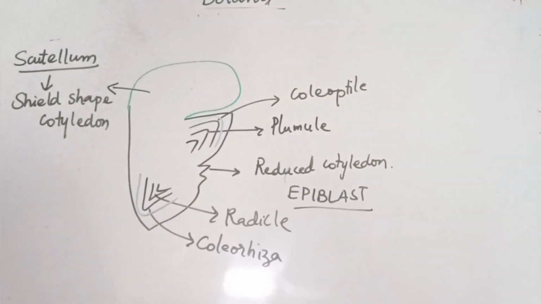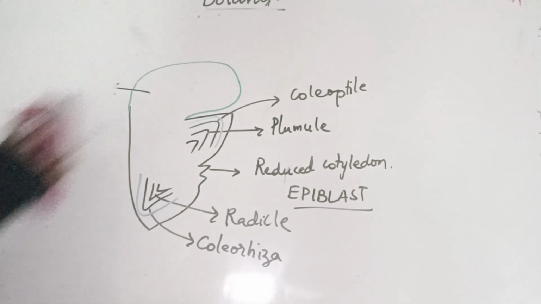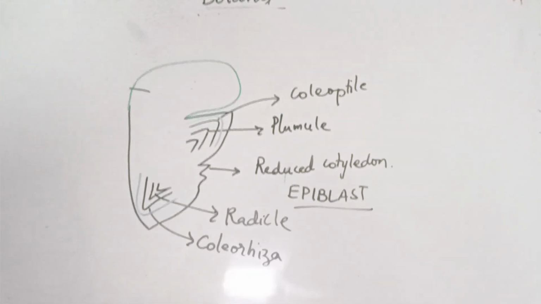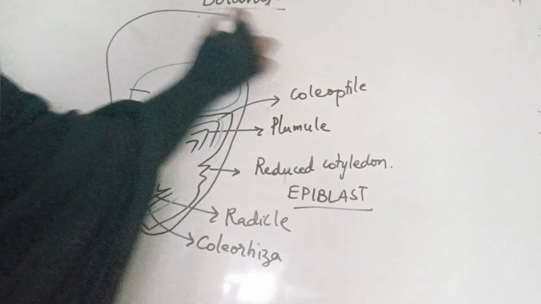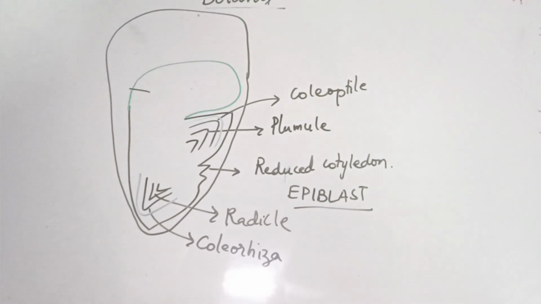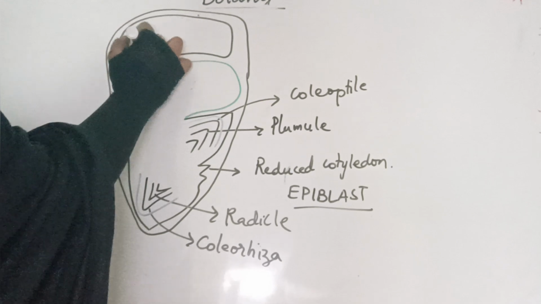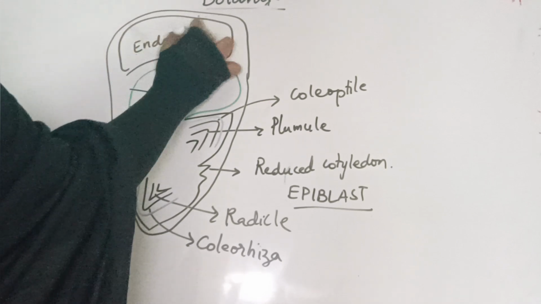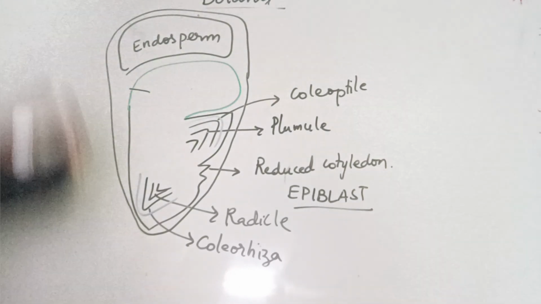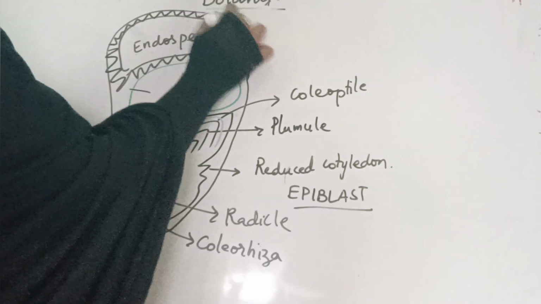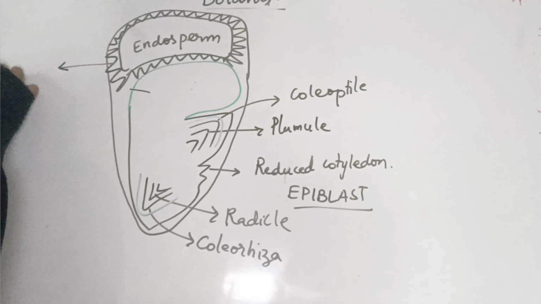Now, where do you find the endosperm here? Let us see. I just want to delete a little bit of the part here. The scutellum will remain the same; only for drawing purposes I am showing. This is the covering. Clear? Now this is the endosperm, which is above the scutellum. And the layer which is covering the endosperm is here, that is the protein-rich layer called the aleurone layer.